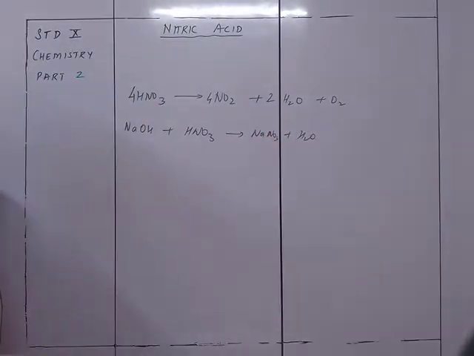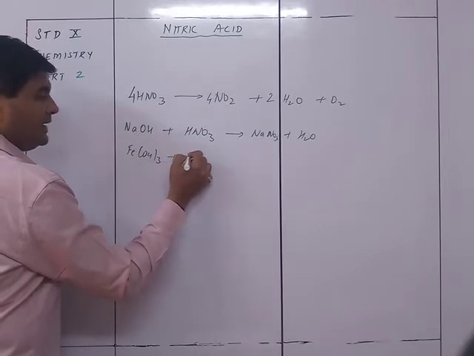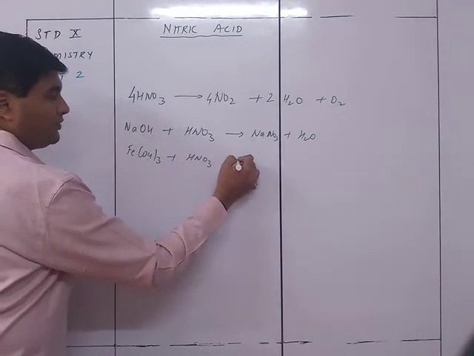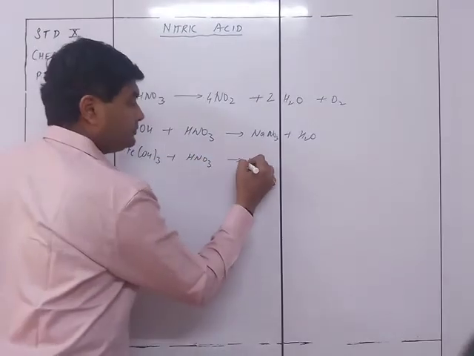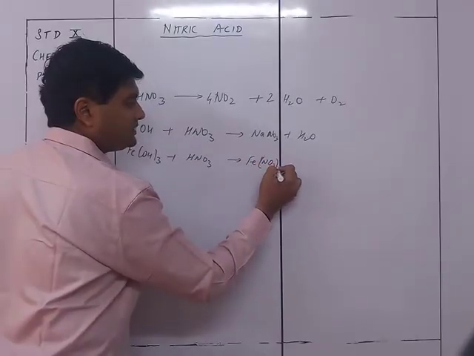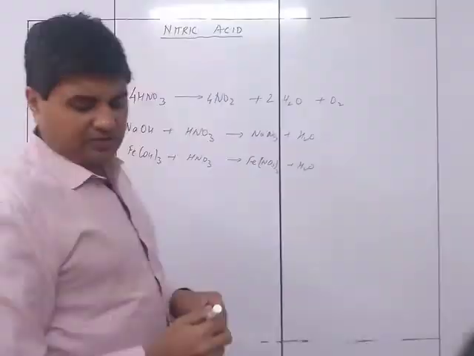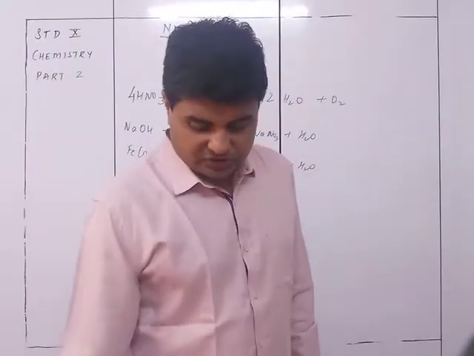The next one is Fe(OH)3 plus HNO3, which is going to give Fe(NO3)3 plus H2O. So acid plus base gives you salt plus water is the first kind of reaction which is going to take place.